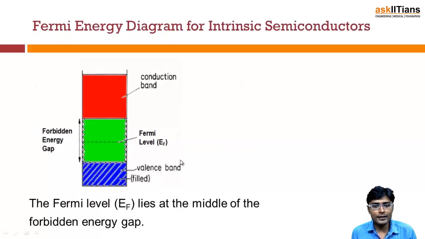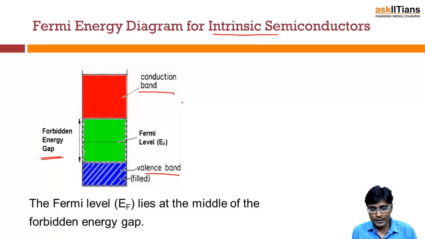Let us see where this level will lie in our energy band diagram. That is most important for us to understand. We have already seen that the energy band diagram has basically three bands. One is called the conduction band, the other is the valence band, and this is the forbidden energy gap. So basically we are seeing the case of an intrinsic semiconductor.